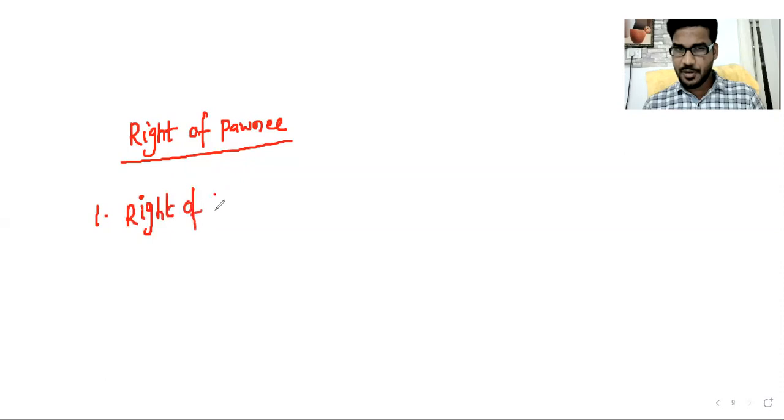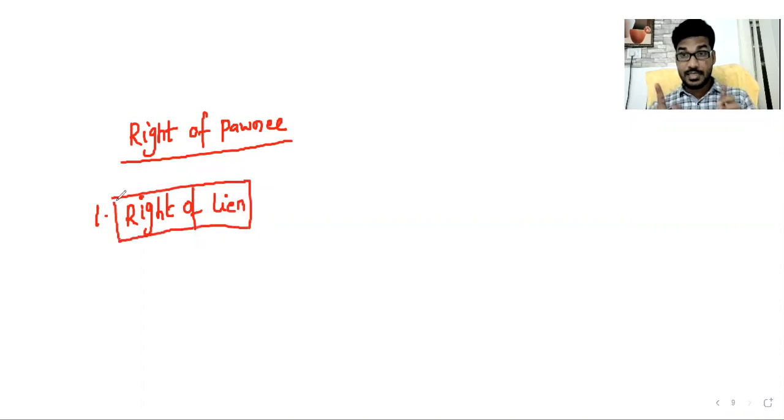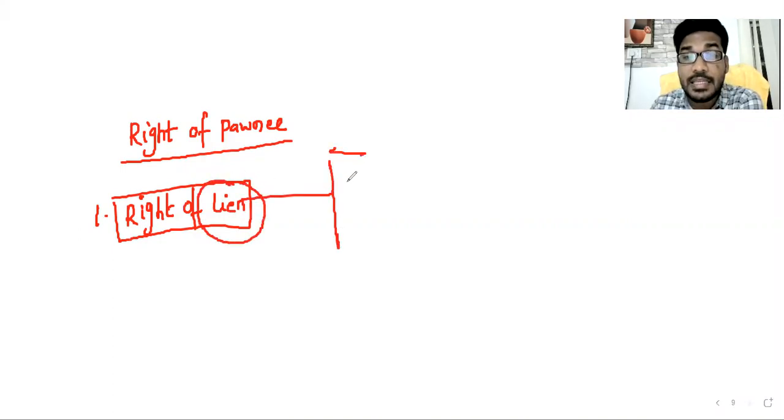Same thing we have studied or not? Right, in case of Bailey, yes. Listen carefully, very important. What is the important point here? Sir, right of lien. Pani can exercise right of lien in only three situations, not all situations. In only these three situations can he retain the goods of Pana.